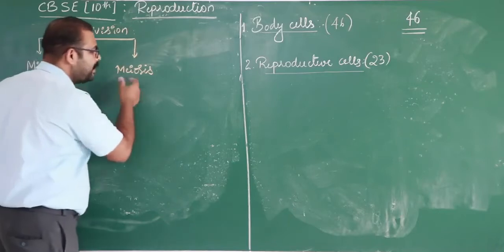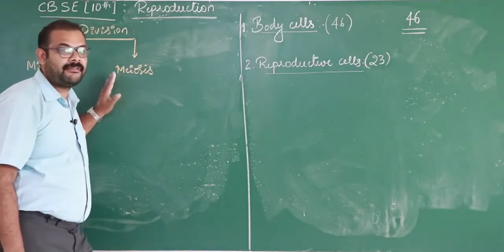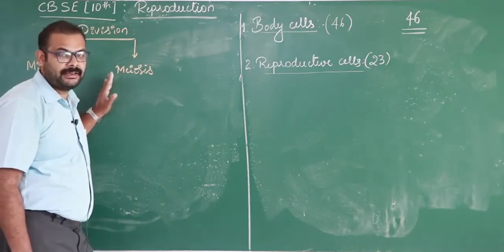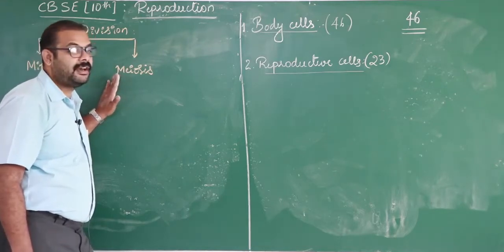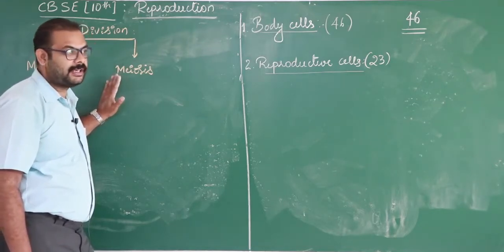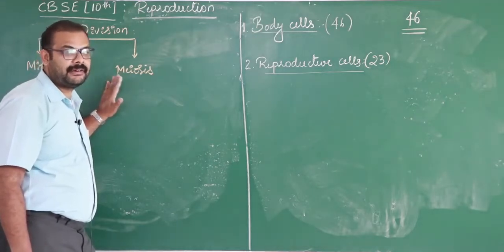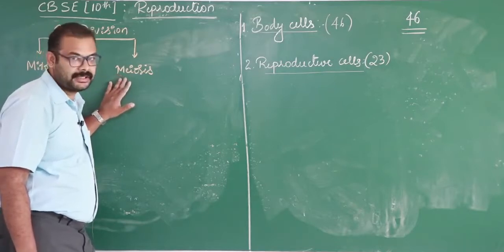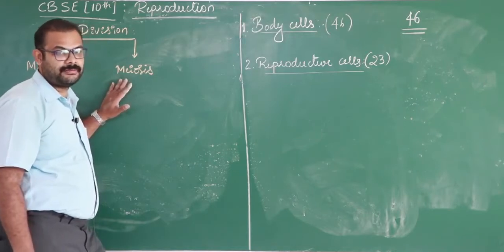Then coming to meiosis. Meiosis takes place only at the time of gamete formation or at the time of reproductive cell formation. So meiosis takes place in the reproductive organs. Here cells in the reproductive organs, during the time of gamete formation, undergo meiosis. If they undergo meiosis, they produce half of the chromosome number.